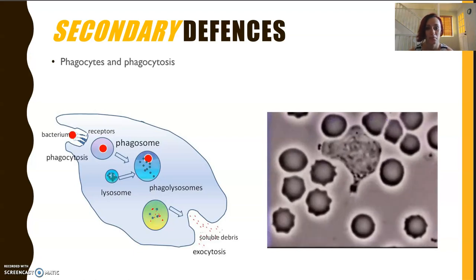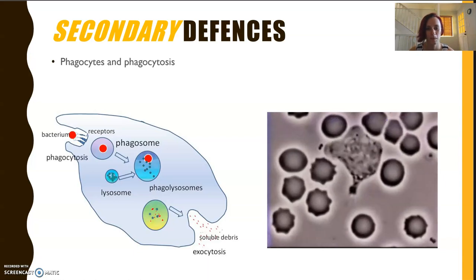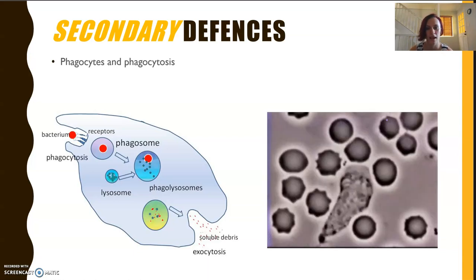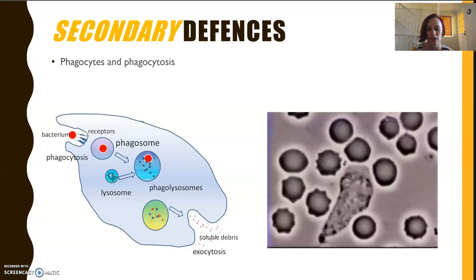We have quite a large white blood cell chasing around a bacterium. It's going to engulf it and break it down and spit out the things that are not needed for the body. So we're using a lot of endocytosis and exocytosis here.